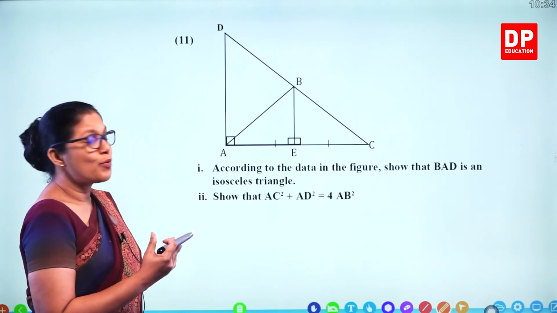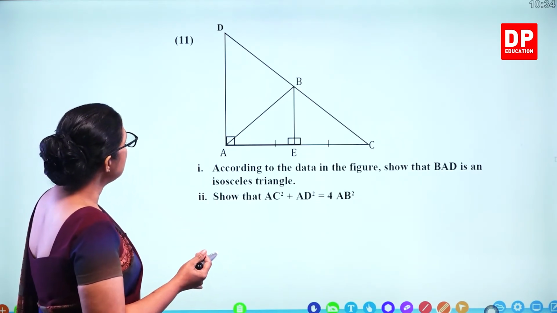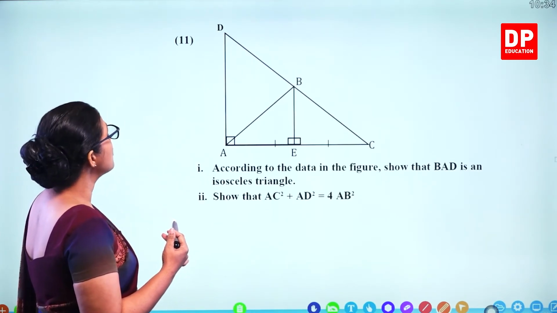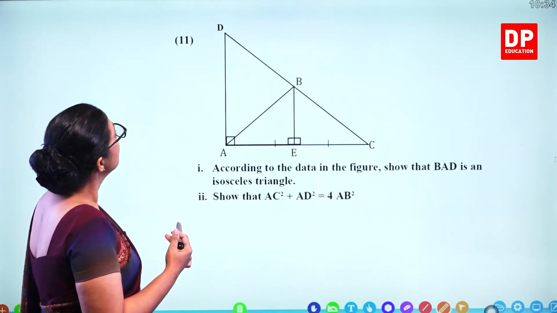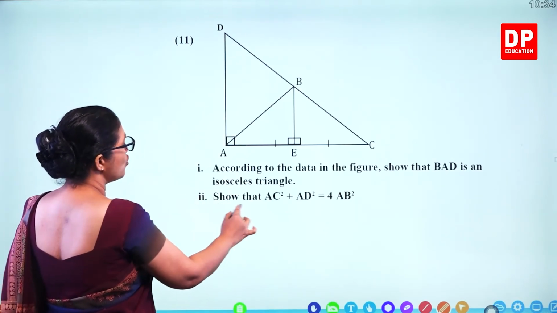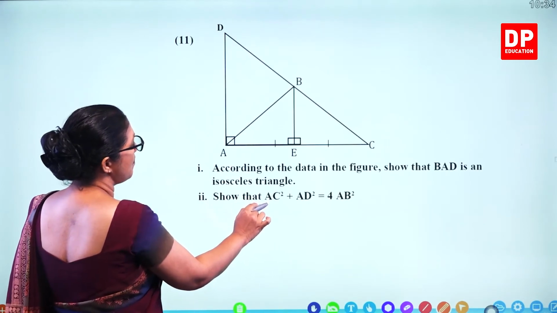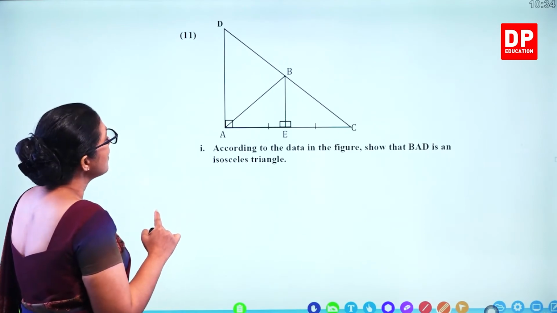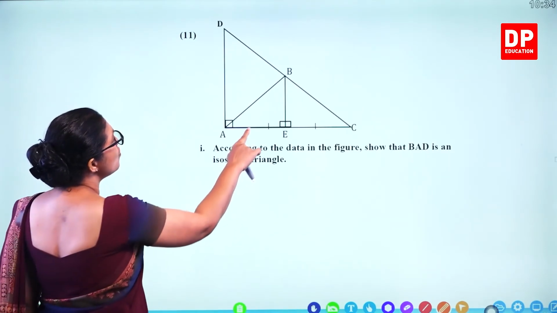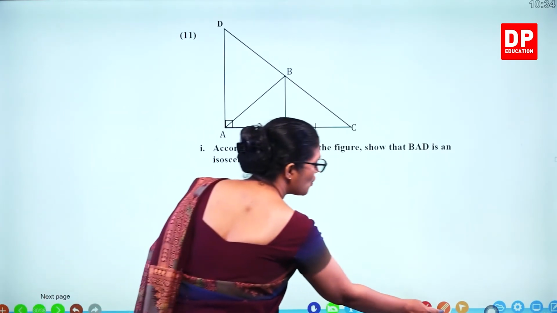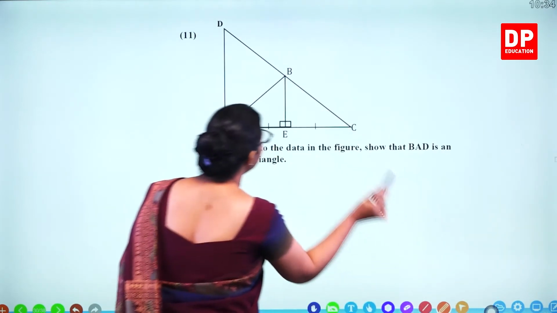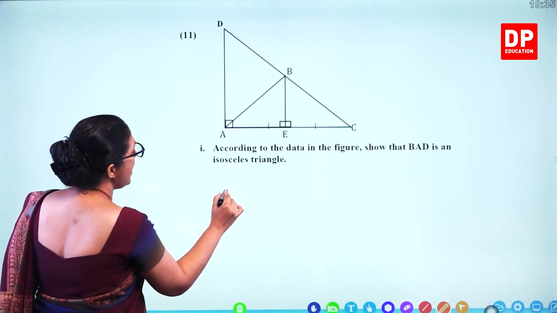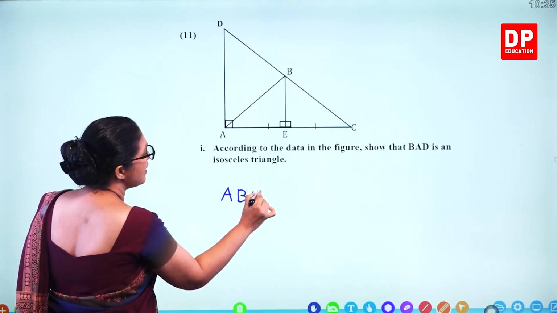So this is about proofs. So you have a triangle. It says according to the data in the figure, show that BAD is an isosceles triangle. BAD. So this triangle. And show that AC squared plus AD squared is 4AB squared. So we'll do separately. Now these two lengths are equal. So first we'll take these two triangles. ABE triangle